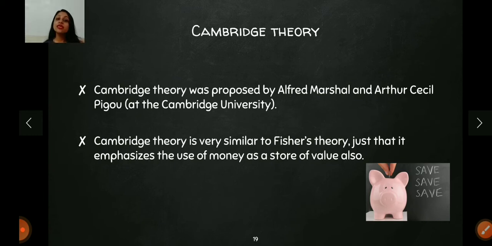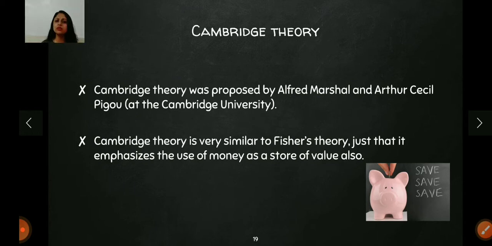So first of all, Cambridge theory is also known as the Cambridge cash balance theory. This theory was proposed by Alfred Marshall and Arthur Cecil Pigou, as you can see on the slide, and both of them were economists at the Cambridge University, right? That is why this is known as the Cambridge theory. Now the Cambridge theory and the Fisher's theory, both are classical theories, right? I told you the classical theories are the theories that existed before the 1930s, right? So both of them are classical theories.